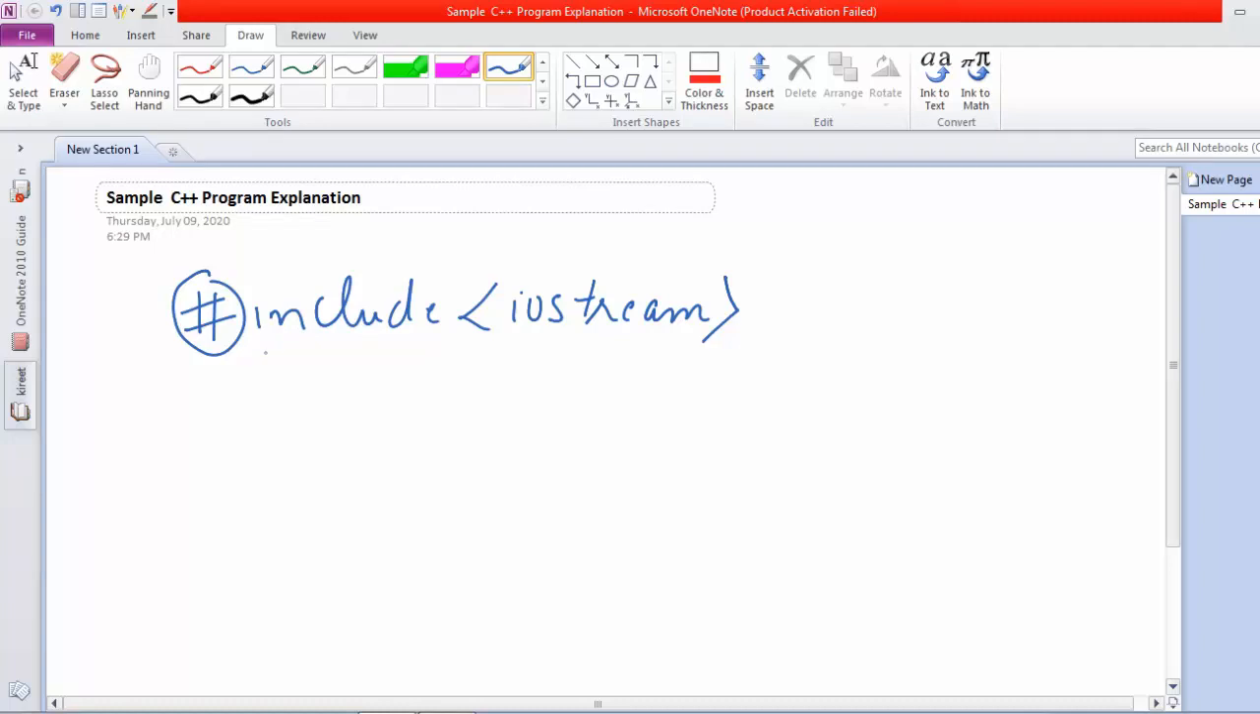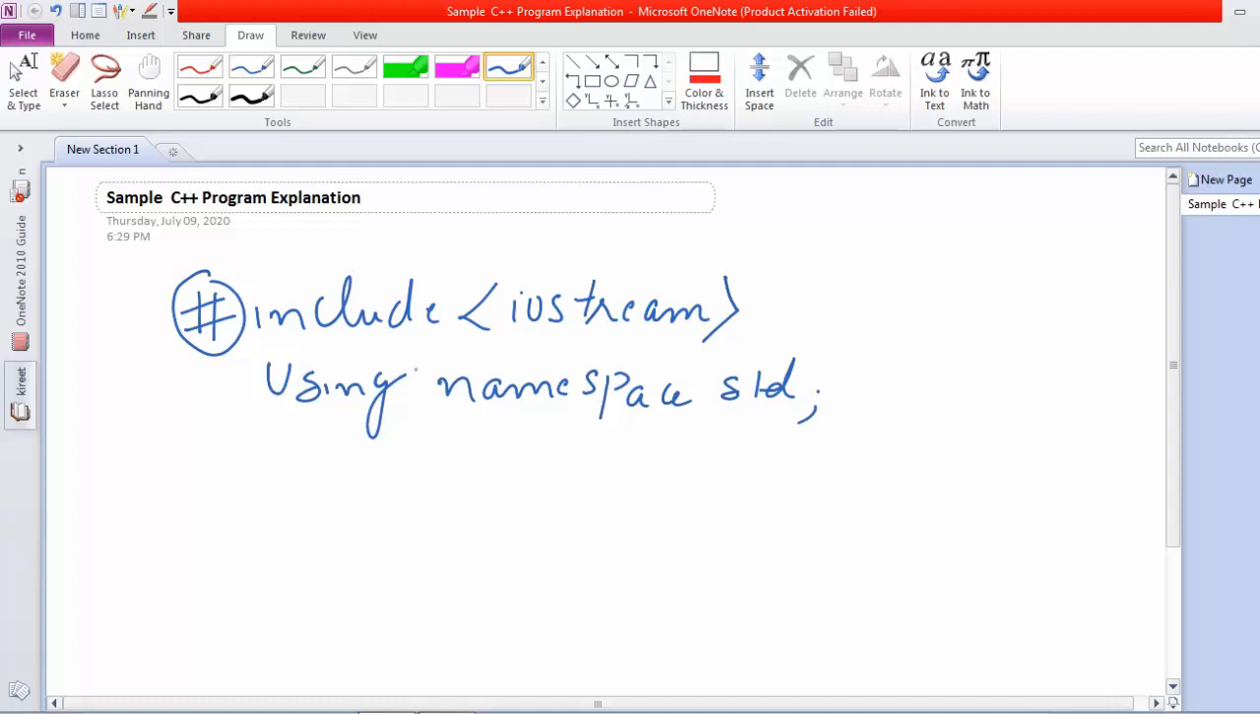The next statement is, you have to remember, using namespace std. This namespace concept we will discuss in subsequent, later classes. For now I'll just tell you what this using namespace std concept is.